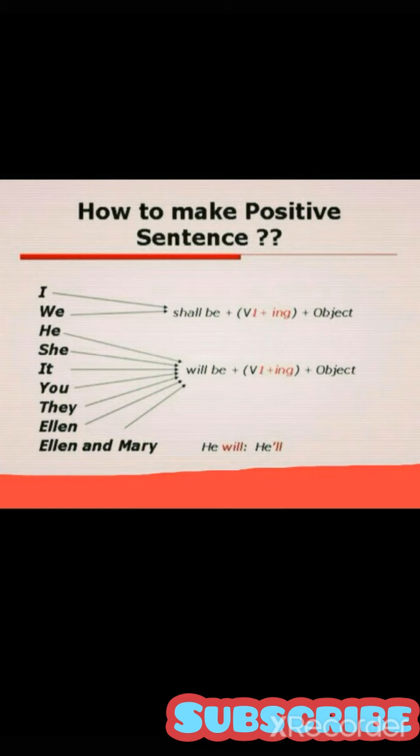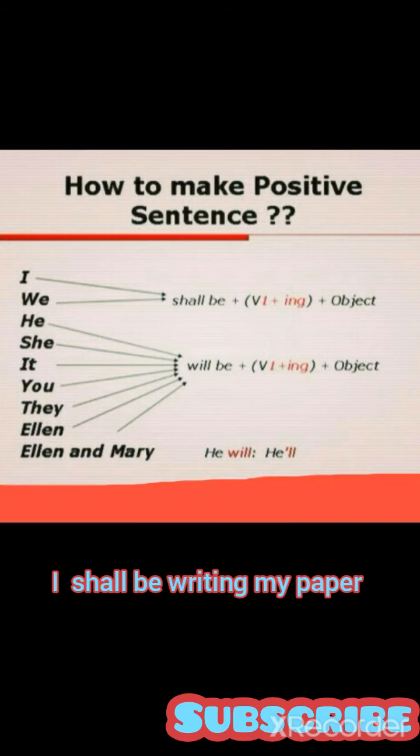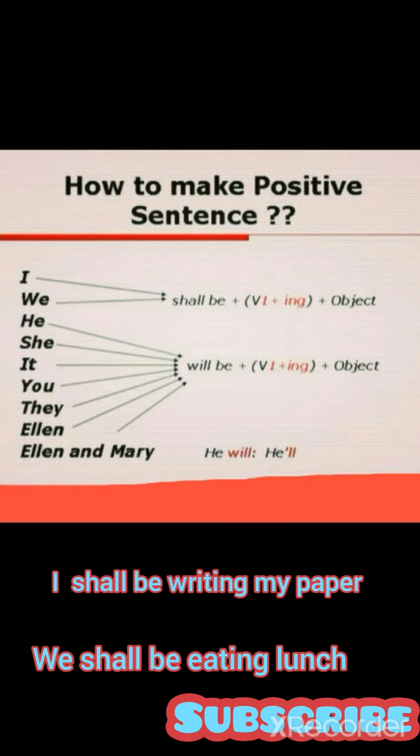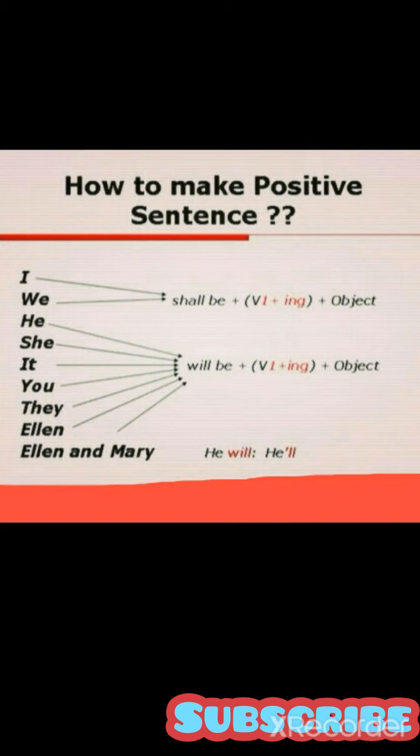With I and we we are supposed to use shall be. But in modern grammar, with all the subjects, we are supposed to use will be. But as a student of Pakistan, we are supposed to use will be with he, she, it, you, they, Alan, and with I and we we use shall be. So let's quickly make some sentences out of this. I shall be writing my paper. We shall be eating lunch. Okay, these are indicating the action that will happen in future.